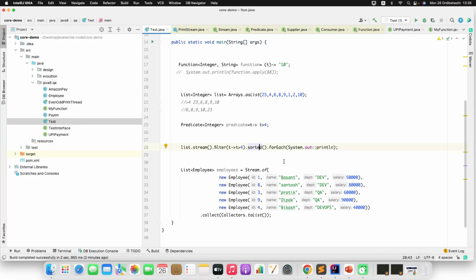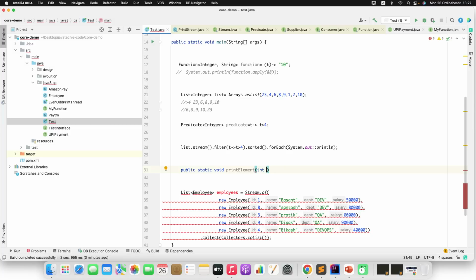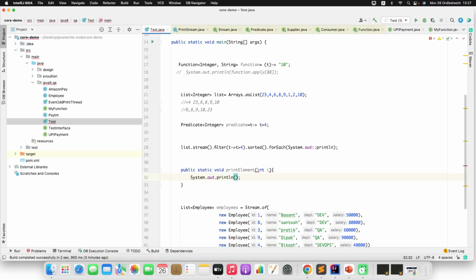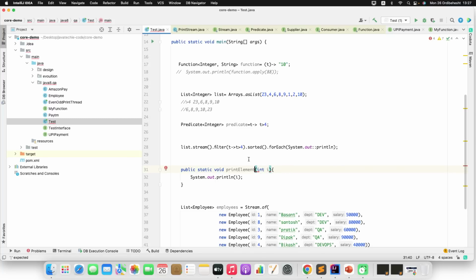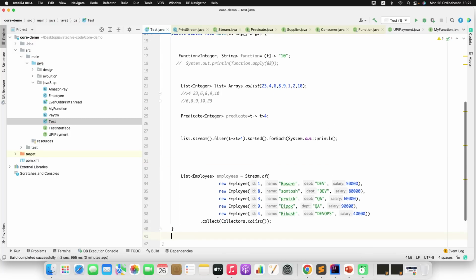So for example, to simplify this, let me create a method here. I will not use this sysout static method. I will write my own method. Let me write something like public static void print element. You can give any method name. I'll take the input which will be int i, and I'll just print this i. Why is this guy crying? Oh, my bad. I'm writing a method inside a method. Just take it outside, I'll write it above this main method.